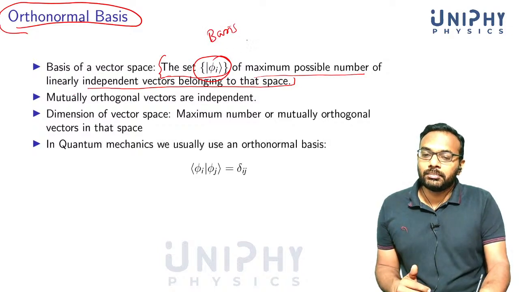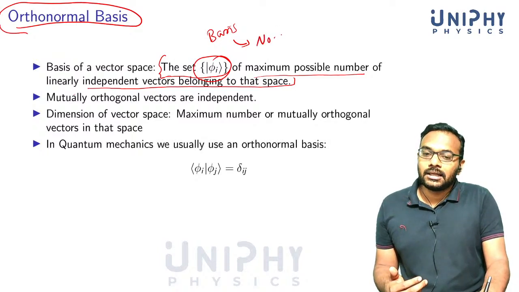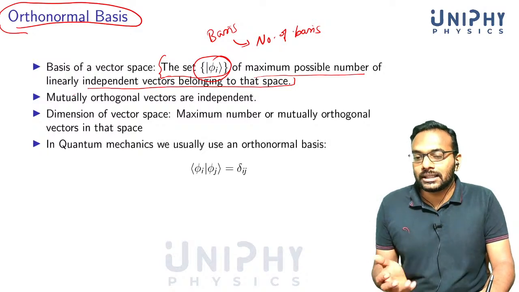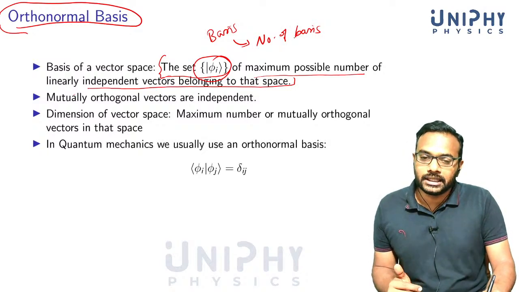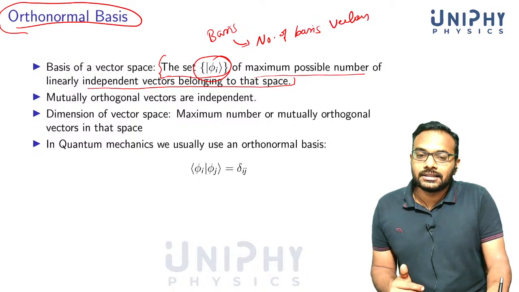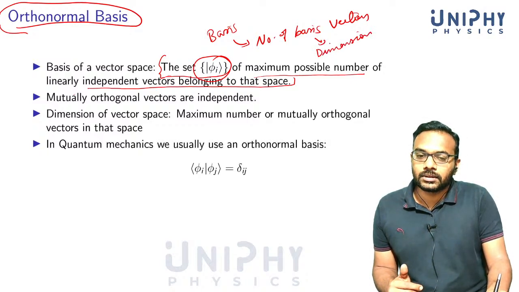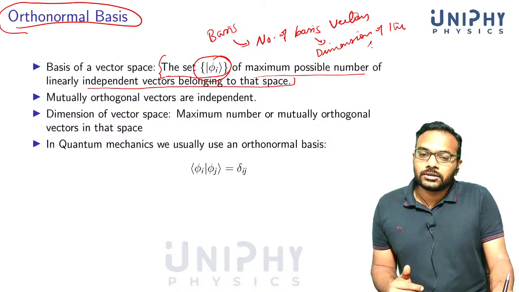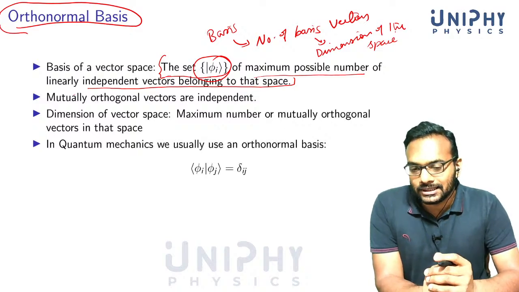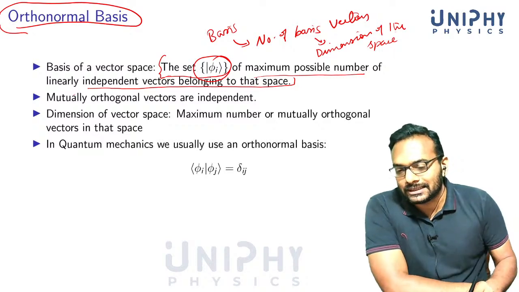The number of basis vectors is known as the dimensionality of the space, or the dimension of the space. So if in a space you have 3 independent vectors, we say that the space is 3-dimensional. If you have 4 independent vectors, we say that the space is 4-dimensional, etc.